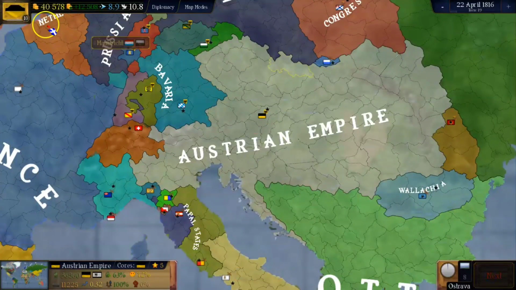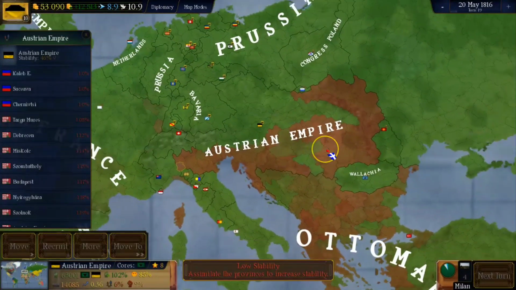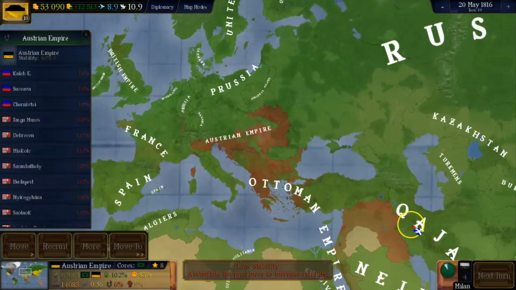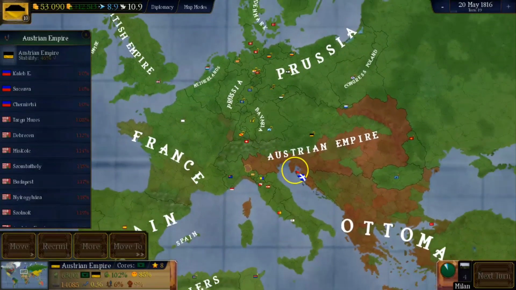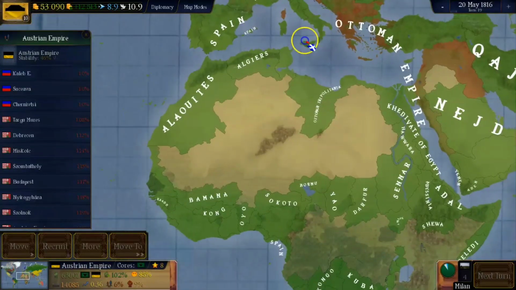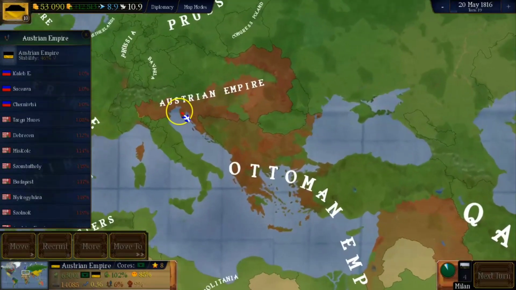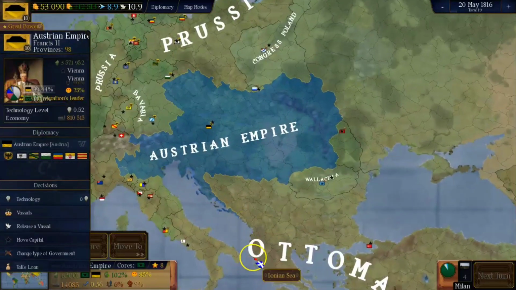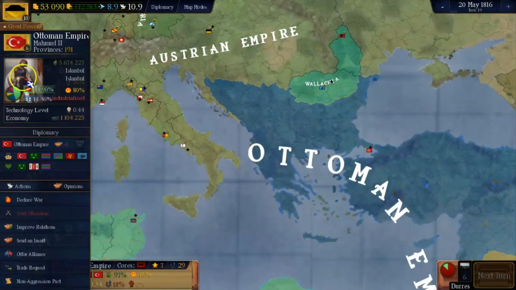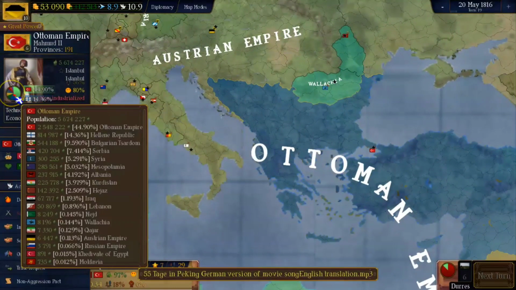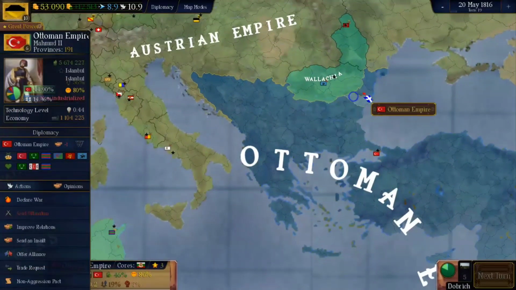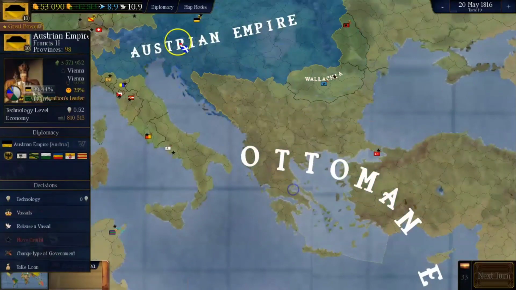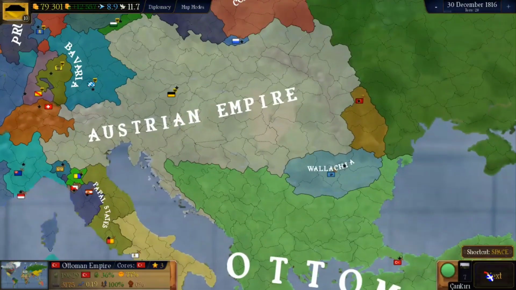As you can see, if I put on the stability map, both the Ottoman Empire, us, and somewhat France too, have a lot of minorities in their country, so we'll have to figure that out. We need to centralize Austria as much as we can. The Ottomans are already doing that. They have a big Greek minority, a big Bulgarian minority. These provinces are majority Bulgarian, these provinces are majority Greek, etc.